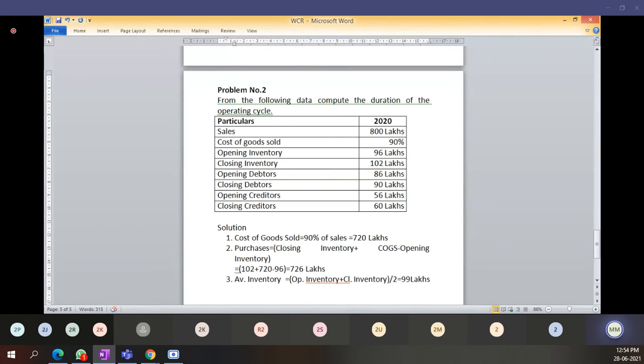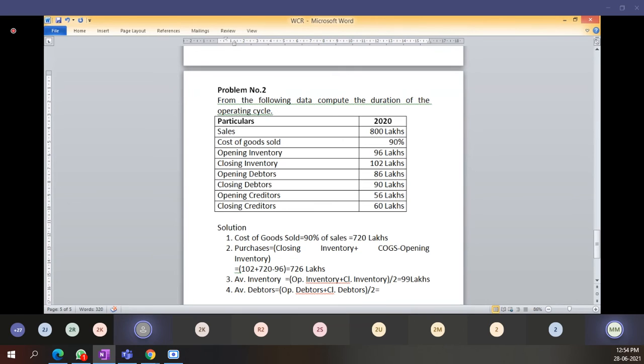Okay, in the same way you have to calculate average debtors: opening debtors plus closing debtors divided by 2.